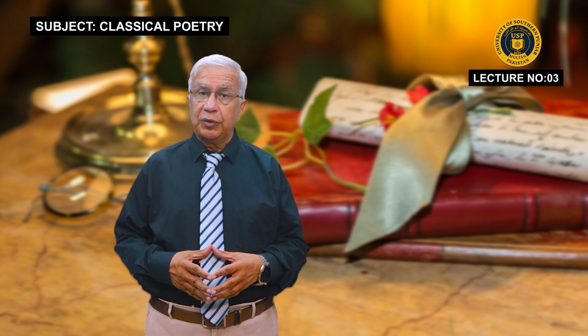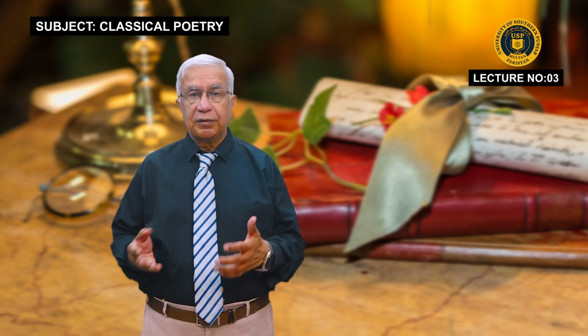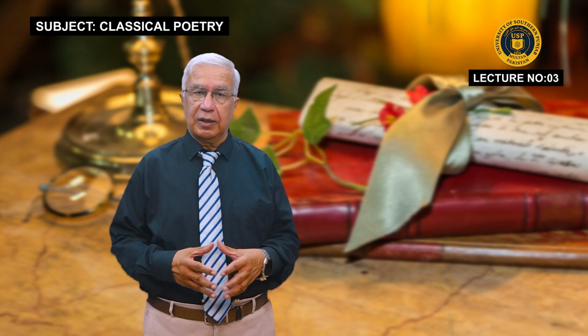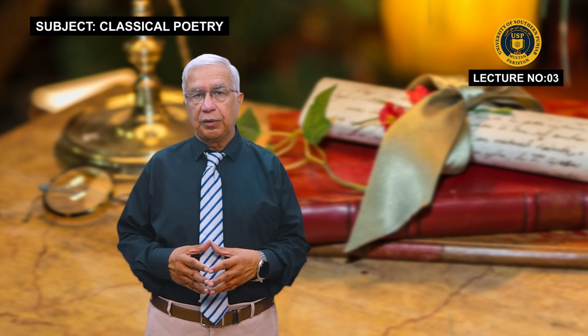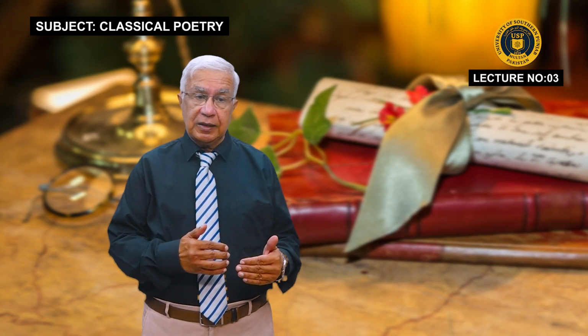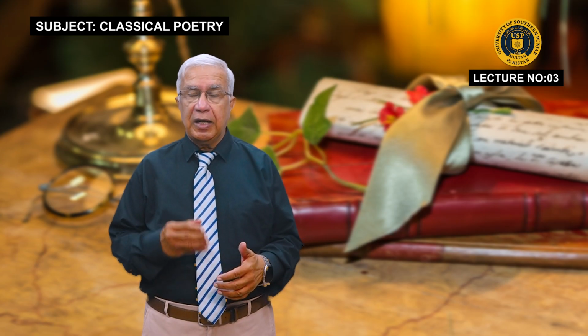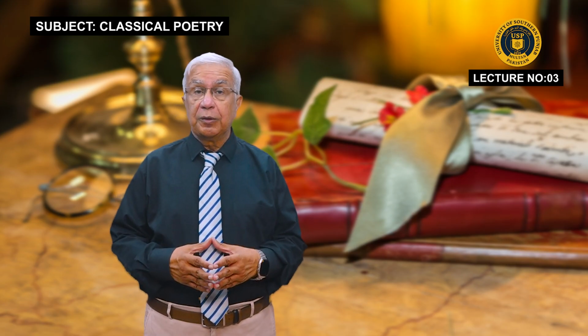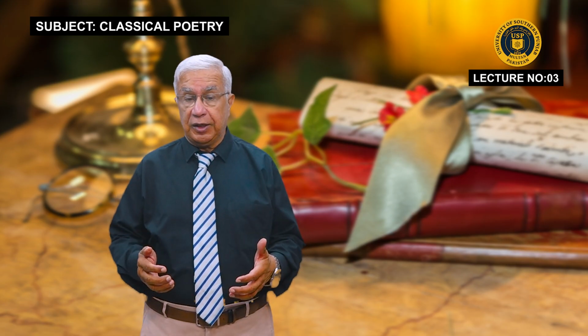We know very well that literary canons were already present when we talk of the Roman poetry and the Greek poetry. The great poets like Horace, like Virgil, like Homer, these poets were already present. And from there, this classical poetry actually begins because they are the starters of this type of poetry. And with the passage of time, this poetry has come to the West, where a number of poets try to polish it and try to improve it.